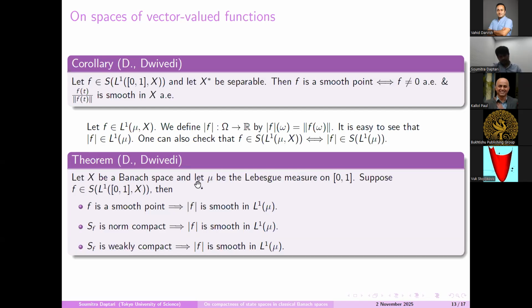Now let X be a Banach space and mu be Lebesgue measure on this, and we assume F is a unit vector in this space. Then F is smooth implies mod of F is smooth in L_1(mu). And we have a similar situation for norm compact and weak compact. I mean, the state space at F is norm compact implies mod of F is smooth in L_1(mu), and similarly for the weak compact state space.